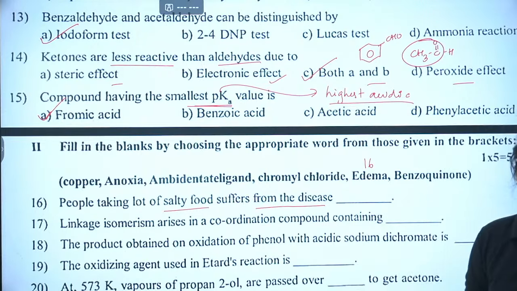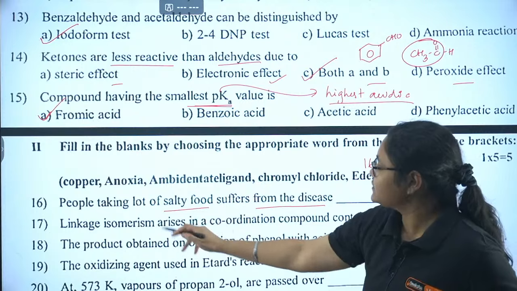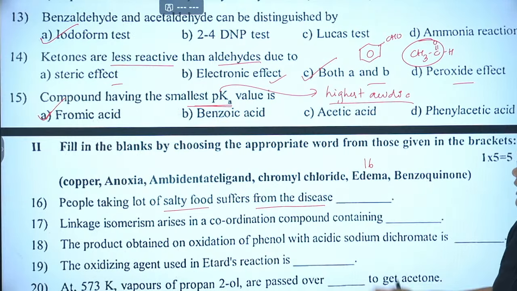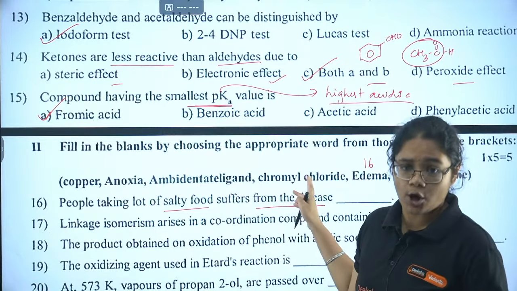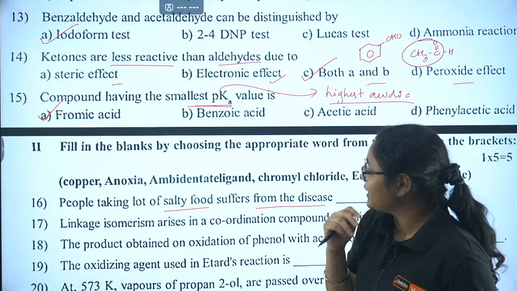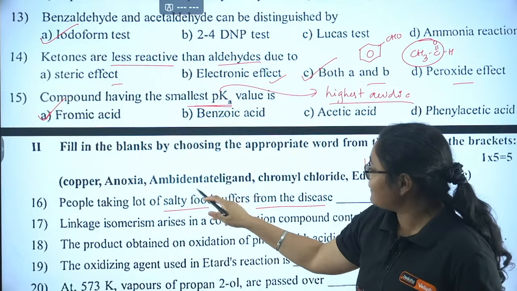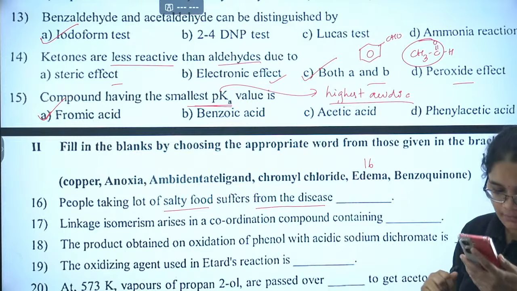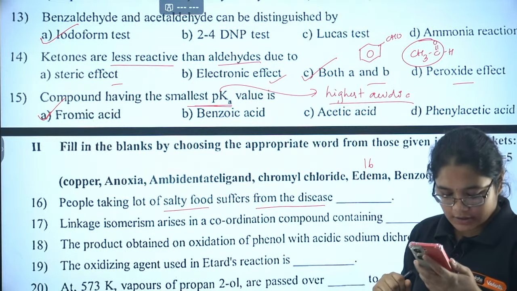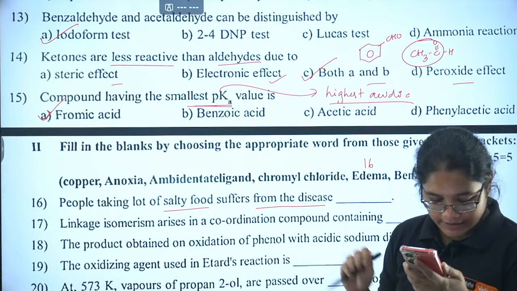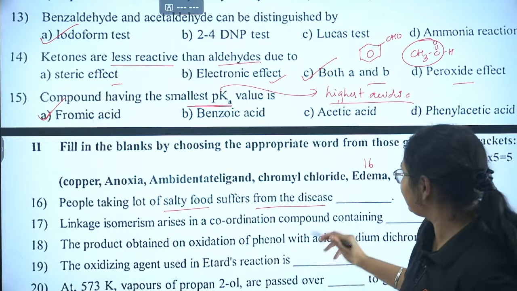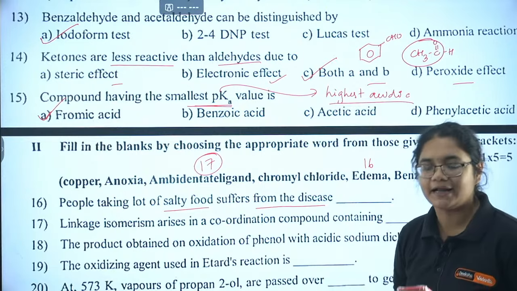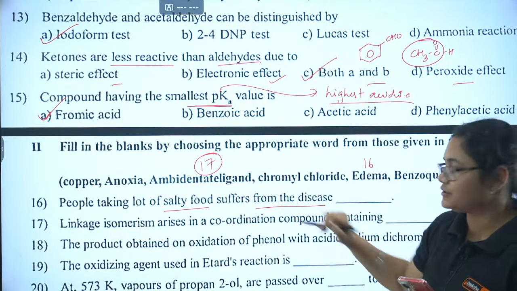This question is from the chapter Solutions. Next, linkage isomerism arises in a coordination compound containing dash. Again, see the options: ambidentate ligand, chromyl chloride, benzoquinone, copper and anoxia. Edema was already correct for the previous one. Arif has given me the correct answer here, that is ambidentate ligand, the 17th one. This is from the coordination compounds chapter.